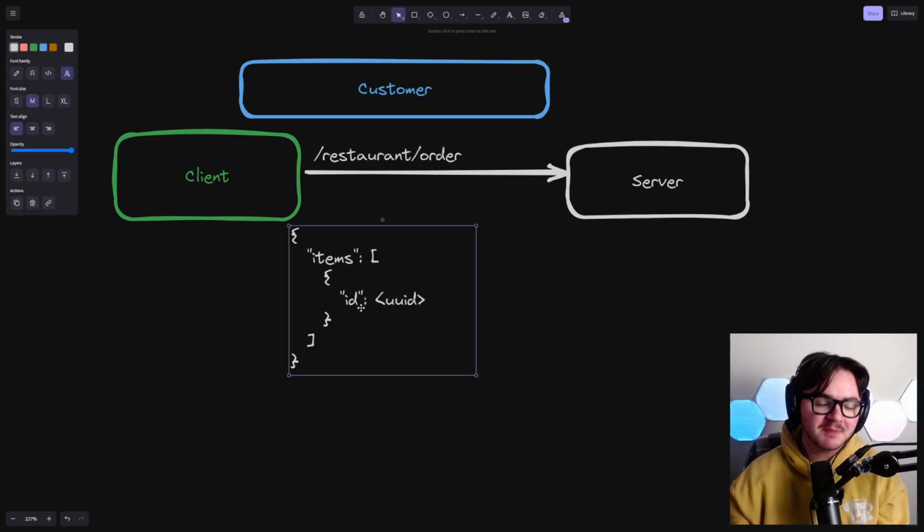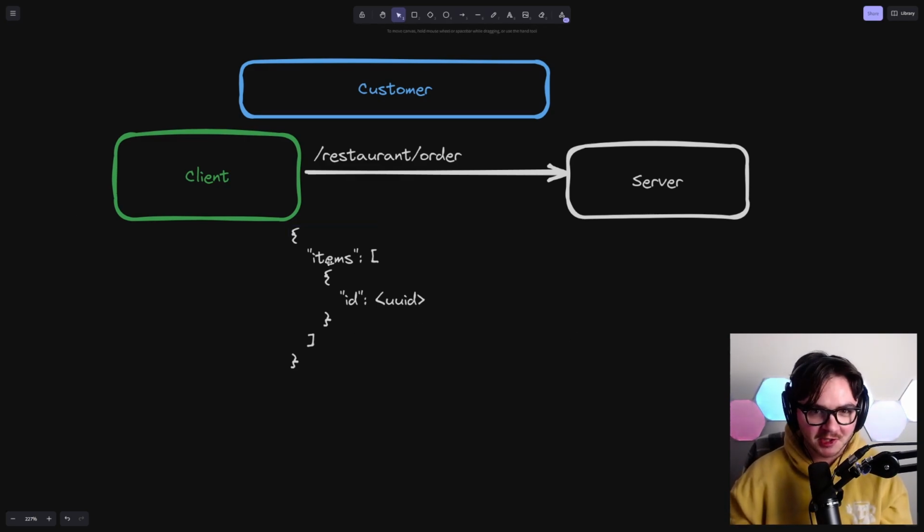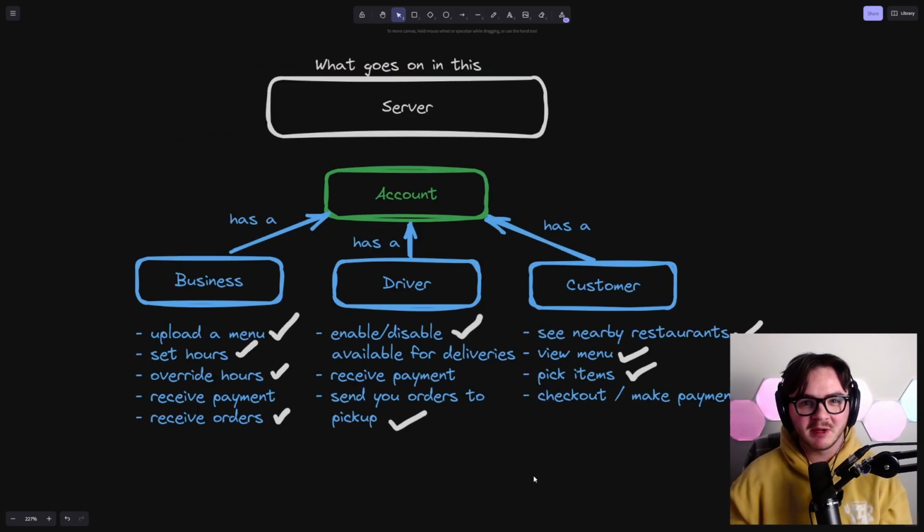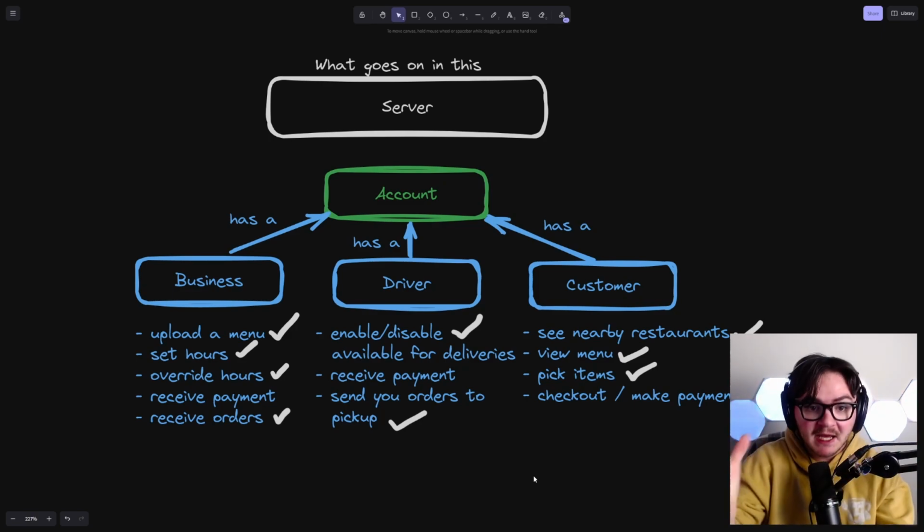Why is this an object? Because eventually I'm sure we're going to want to build things like special requests and modifications, and all of that's going to go on the item ID. So we might as well build into the initial version of the API the fact that we're going to take back an object as opposed to just a list of strings that are the IDs. Okay, this is pretty much all we should need here. Now, again, we said that we were going to be hand wavy on payment. So we're done with these basic sets of things that we need to build from an API design perspective.